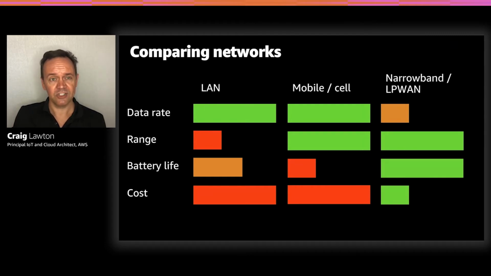They have great range. They can communicate from devices to gateways over tens of kilometres. The battery life is great. These devices can be out in the field for 5 to 10 years before the batteries need replacing, and they're quite cheap. The trade-off, and we're familiar with trade-offs in architecture, is that you don't have great throughput. But for many smart city use cases, you don't need to know whether your smart bin is full every minute of the day. You maybe only need to know every 15 minutes or every hour.